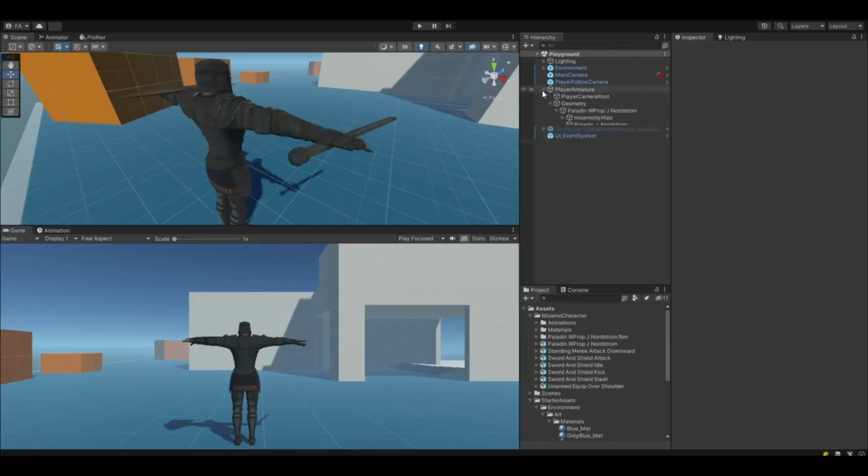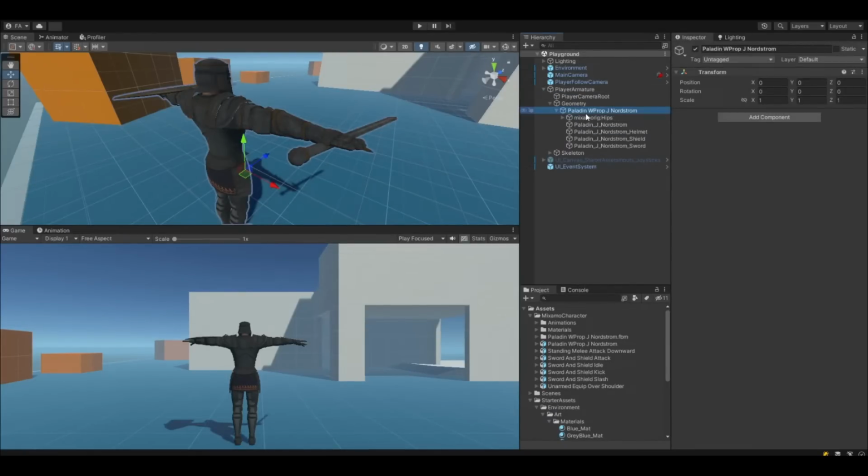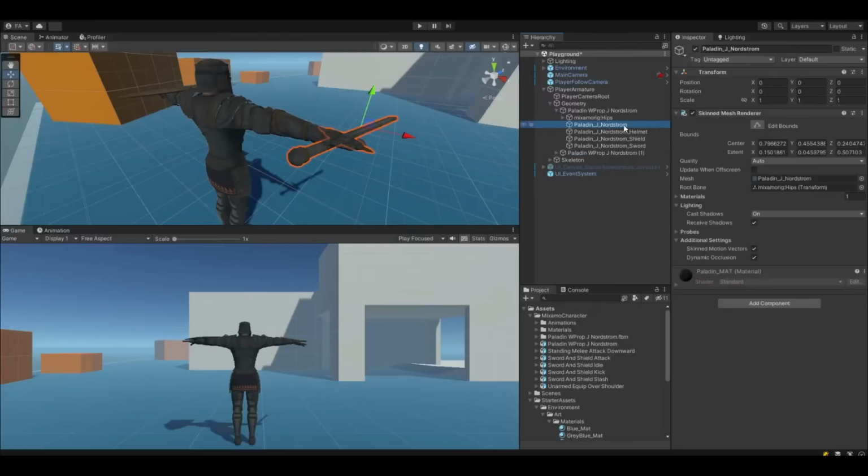We will add equip and unequip animations, so we will need a second sword appearance on the shoulder. I will disable the sword on the T-pose and I will create a second sword on the shoulder.